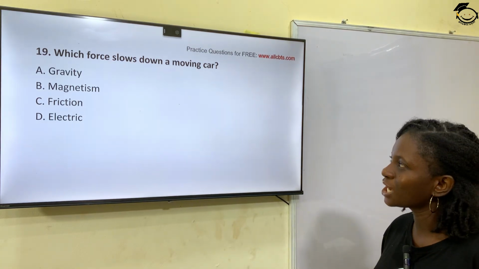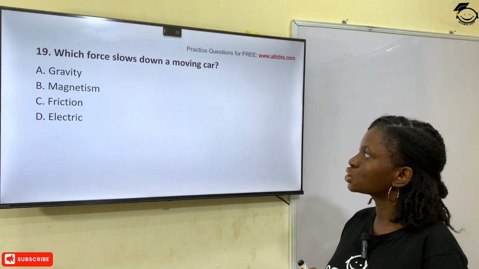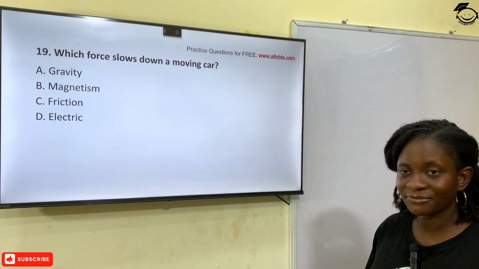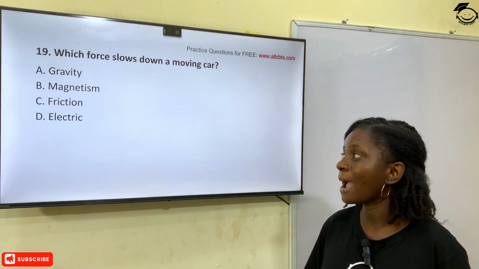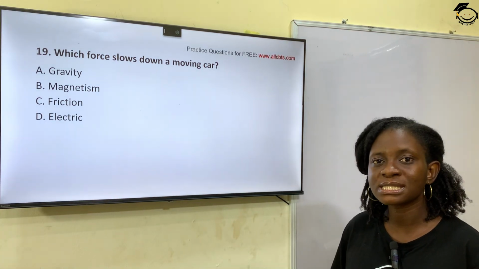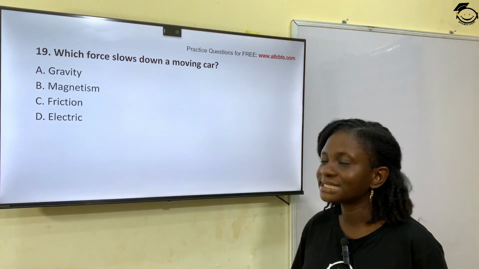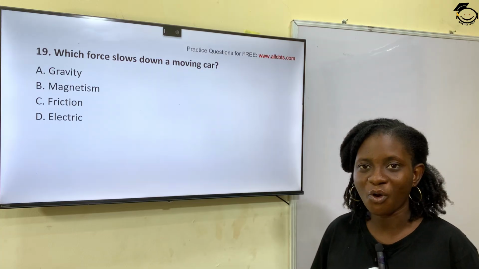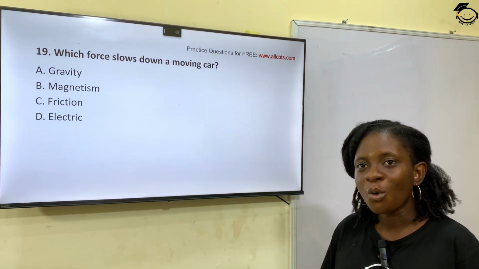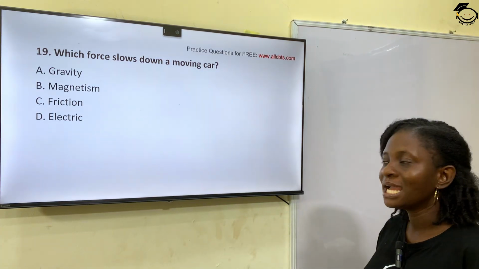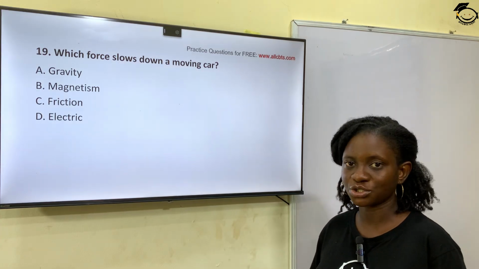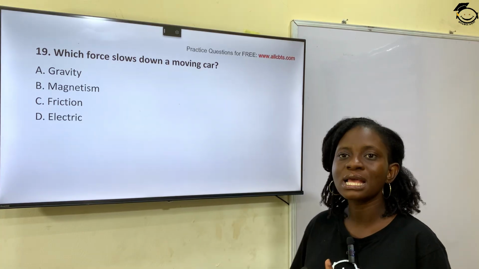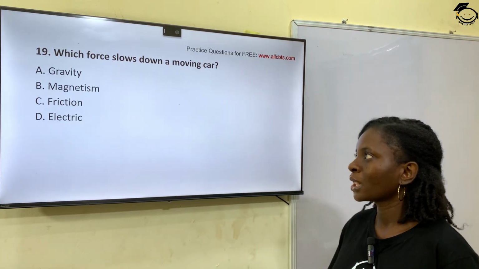Question 19. Which force slows down a moving car? Option A, gravity. Option B, magnetism. Option C, friction. Option D, electric. So which force is responsible for slowing down a car when a brake is applied? The correct answer is friction. Option C. Friction is a force that slows a moving car.